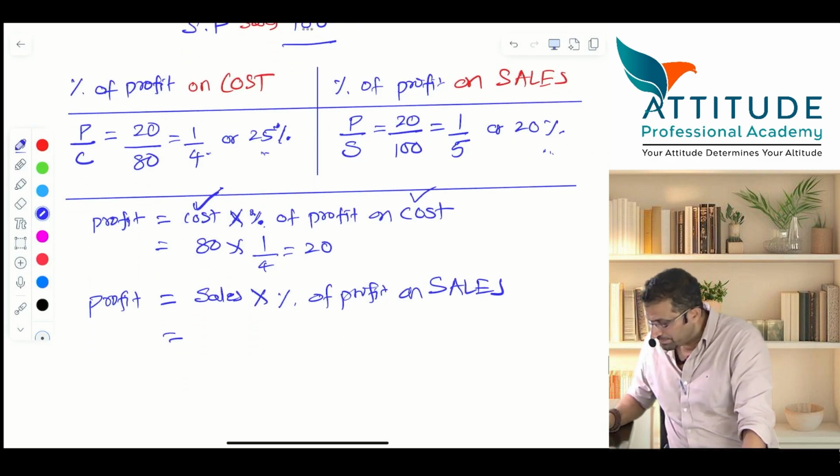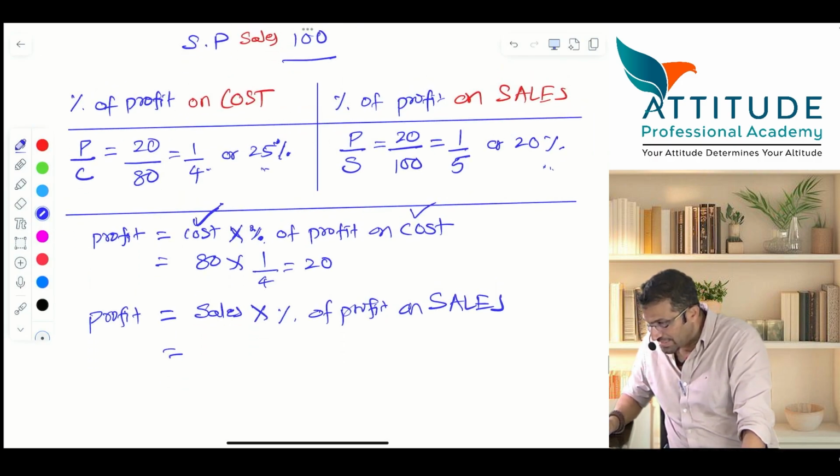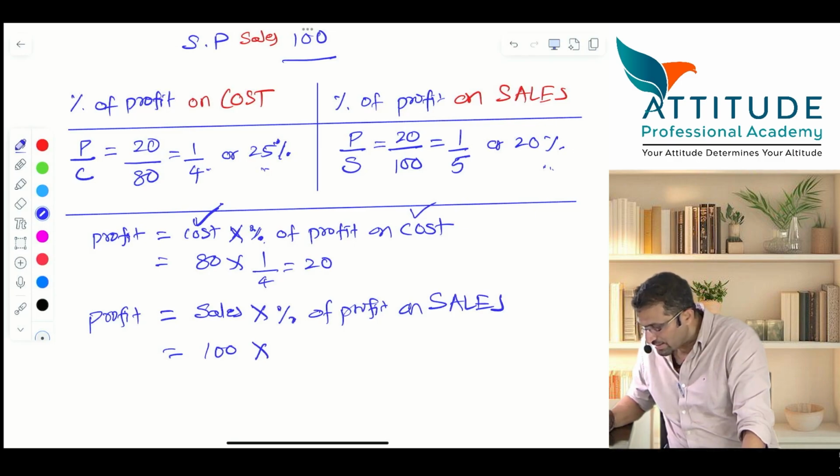In this sum, sales is 100. Therefore, 100 into percentage of profit on sales, which is 1 by 5, which is equal to 20.